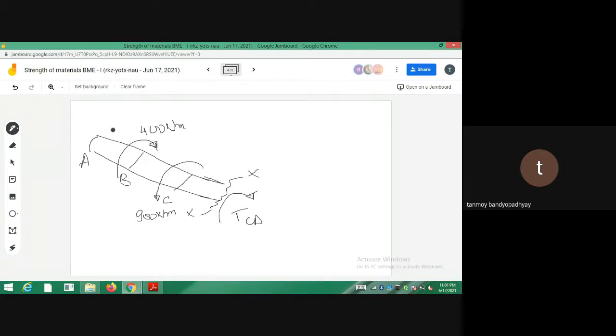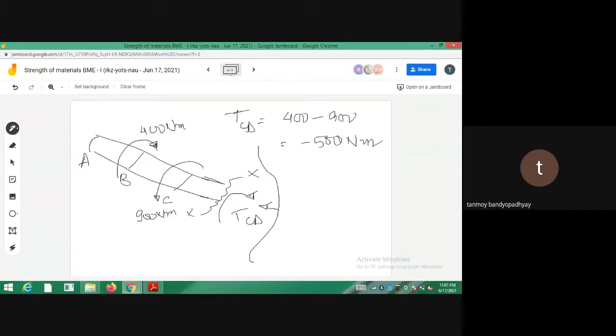So the main problem is that TAB is actually rotating in the clockwise direction, as I am seeing from this side, but this TCD part will try to rotate on the opposite side. So if I calculate TCD, what will it be? I am taking clockwise as positive, so that will be 400 minus 900, so you are getting minus 500 Newton meter. So this torque is actually in the anti-clockwise direction.